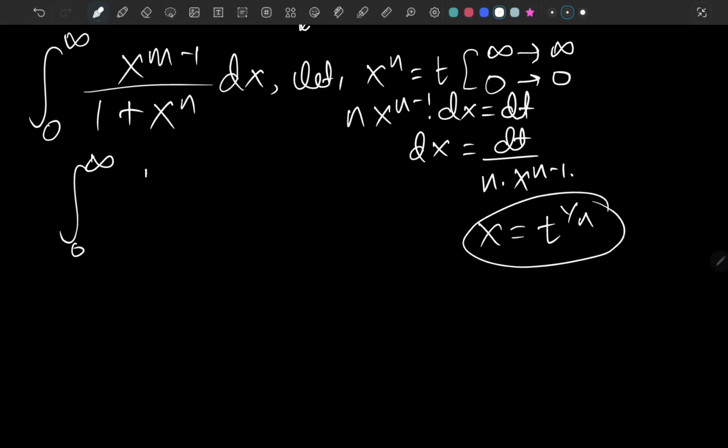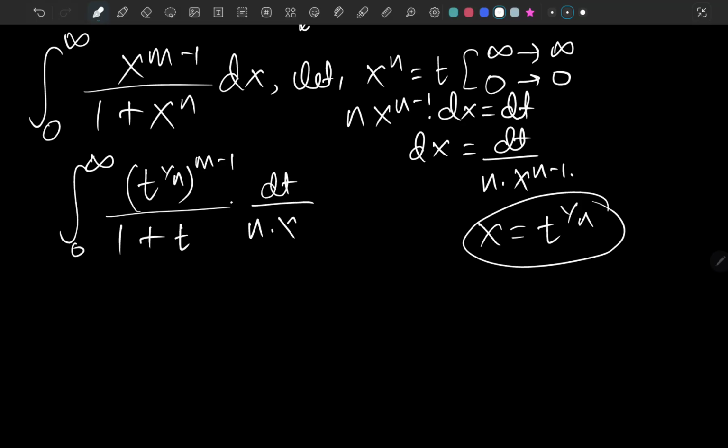So it's t to the 1 over n, whole to the m minus 1, over 1 plus t, and dt over n times x to the n minus 1, where x to the n is t. So basically it is t over t to the 1 over n. This is what we have.